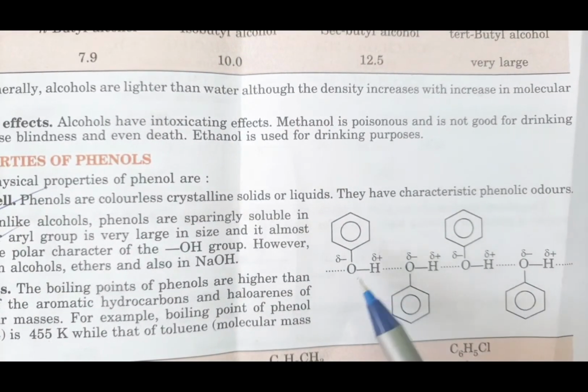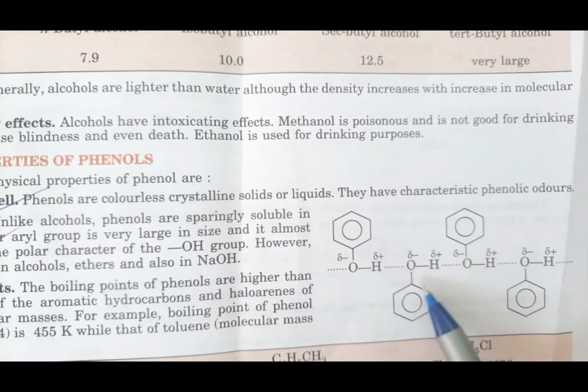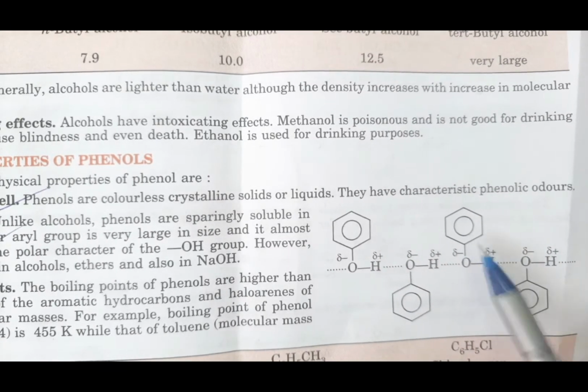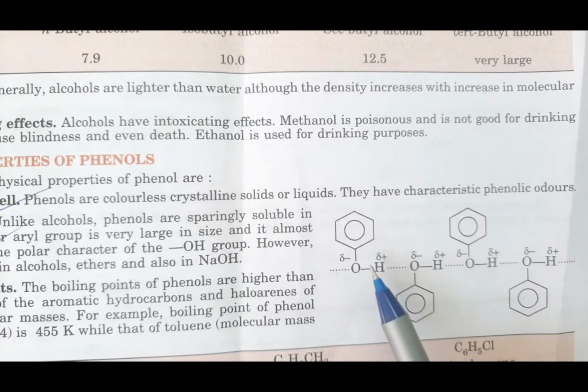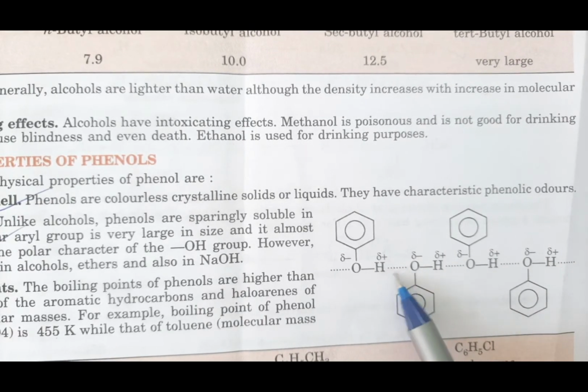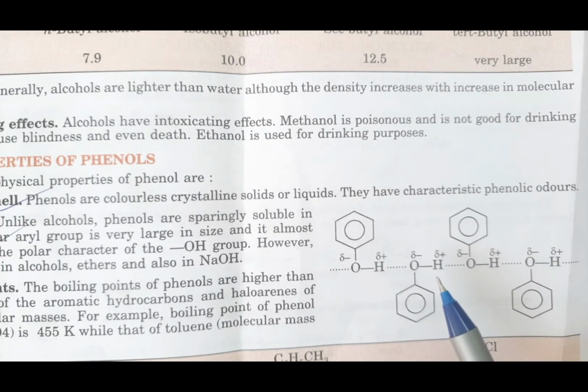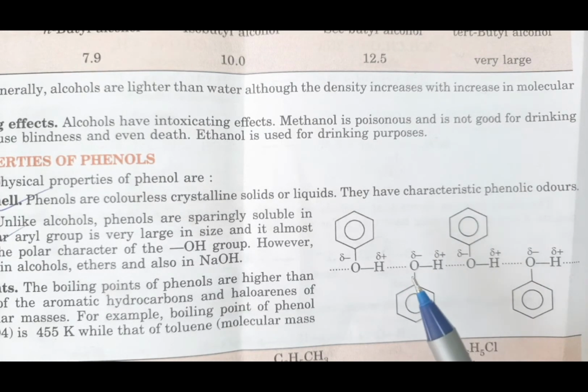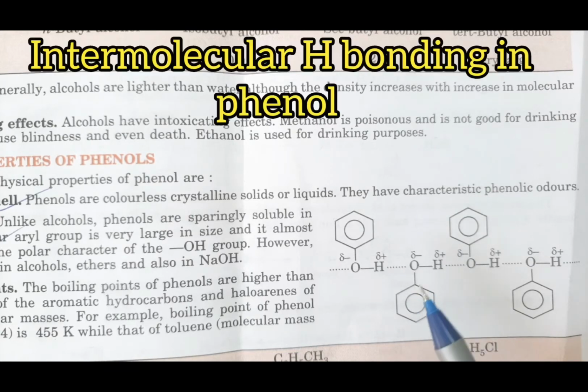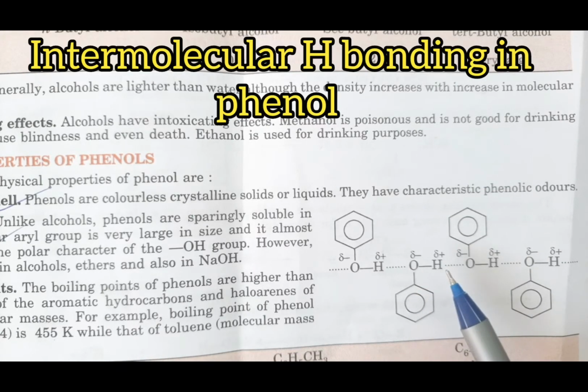You can see here phenol: OH on a benzene ring, and between H and O there is a dotted bond. This is called hydrogen bond. So it also contains intermolecular hydrogen bonding, just like alcohol. So alcohol is highly soluble in water. Even phenol should be highly soluble in water because of hydrogen bonding, right?